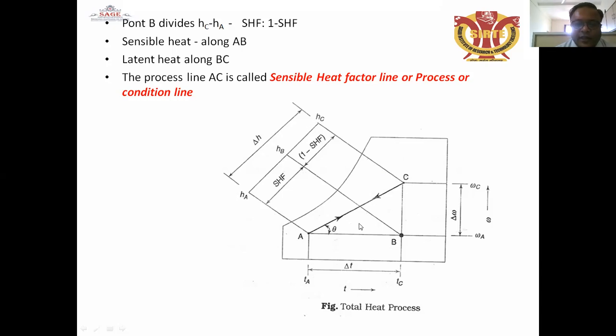So here the enthalpy chart is where the enthalpy goes on increasing if the heating and the humidification will be taking place. Similarly, in the cooling and the humidification process, there will be chances of decrease of enthalpy. So delta H, that is the change of enthalpy, depends on the type of process. The B point is the intersection point where the value will be read out from the psychometric chart directly.